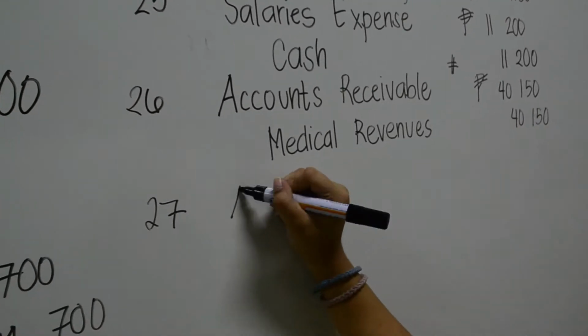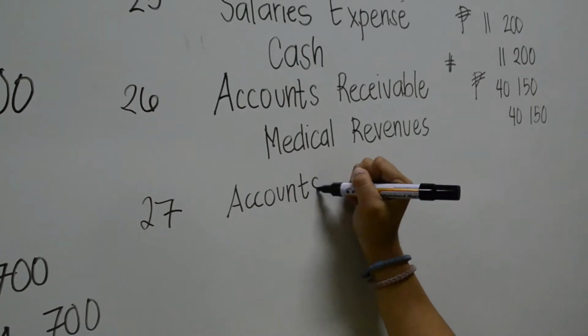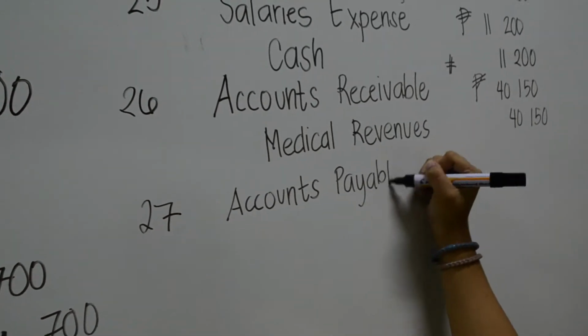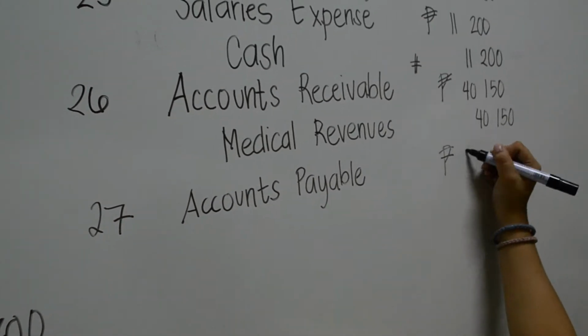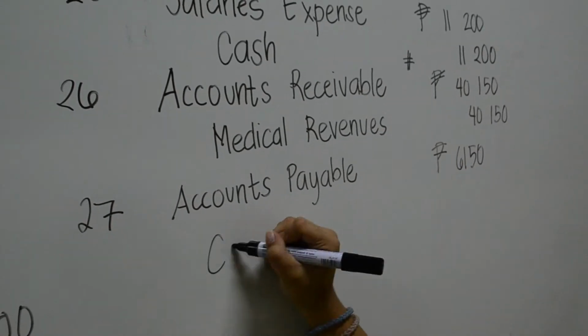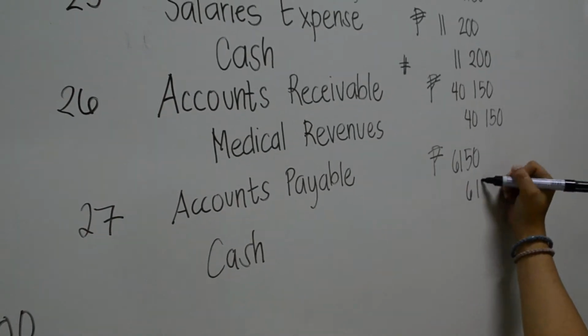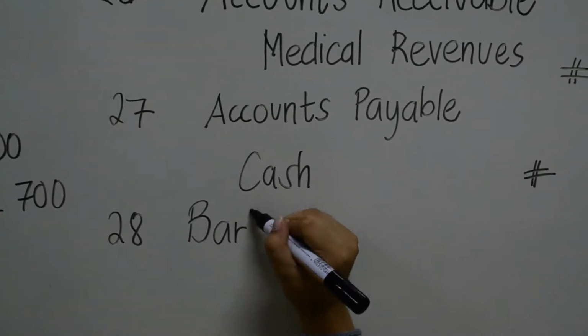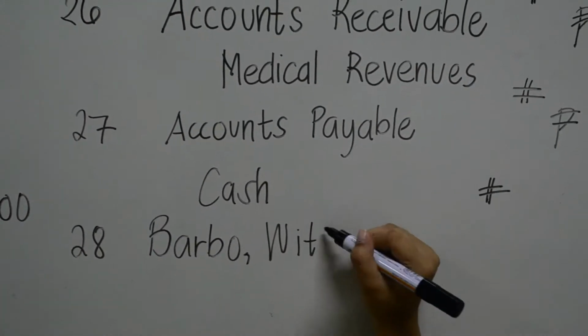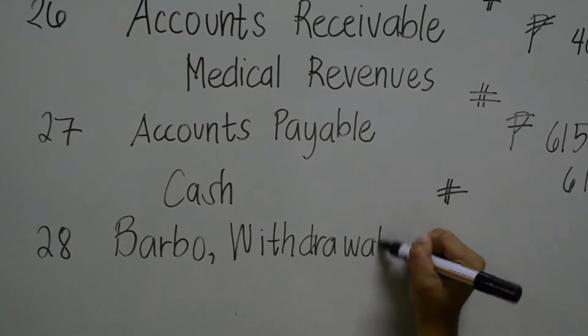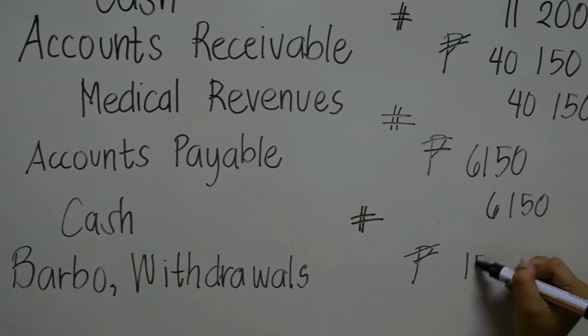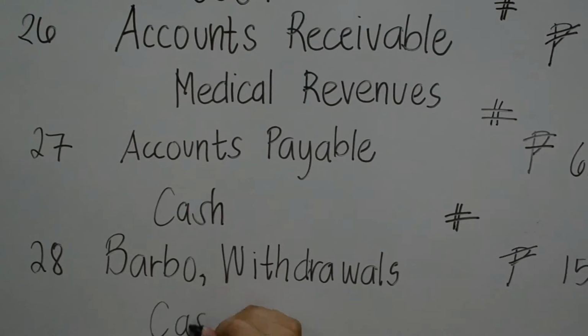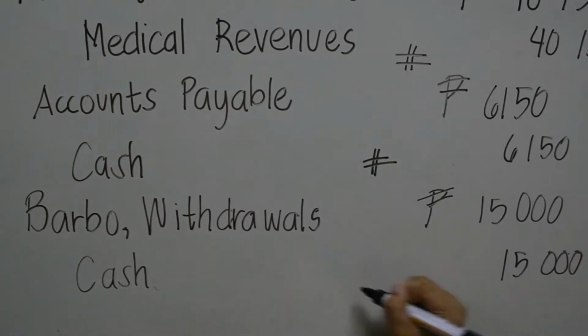On March 27, the company paid Suiza Medical Supply Company 6,150 on account. So we record accounts payable on the debit side and cash on the credit side. On March 28, Samuel Barbo withdrew 15,000 from the medical practice. So we record Barbo withdrawals on the debit side and cash on the credit side.